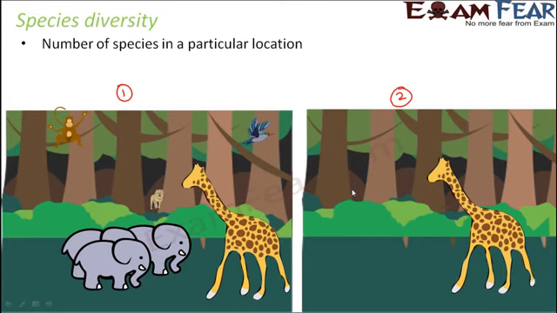Whereas in location 2, you really don't see a lot of diversity. You really don't see a lot of variety. So what do we say? We will say that location 1 is more diverse when compared to location 2. That's because location 1 has more number of species when compared to location 2. So this is about species diversity, where we just try to see how many different types of species are present in a particular location. So let us look at ecological diversity.